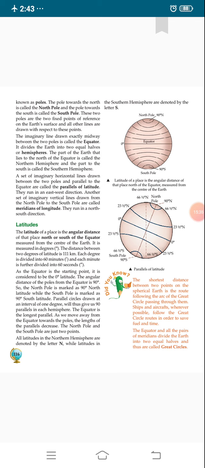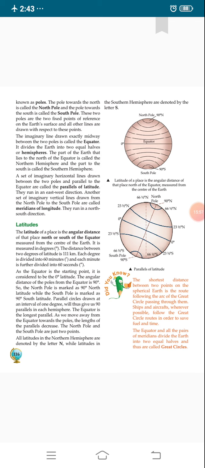Latitude of a place is the angular distance of that place north or south of the equator, measured from the center of the earth. In these two diagrams, in the first diagram there are some latitudes that we can see, and in the second diagram some important latitudes are shown.